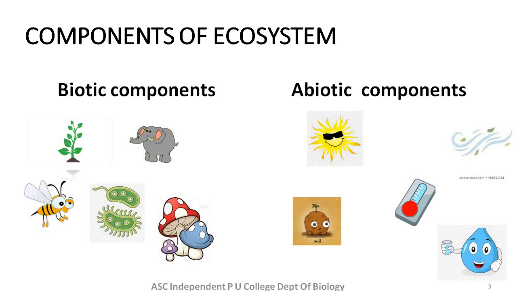As we discussed, ecosystem is an interaction between living organisms and non-living components. So living organisms depend on abiotic components. Abiotic components are the non-living components which include sunlight, air, soil, temperature, and water.